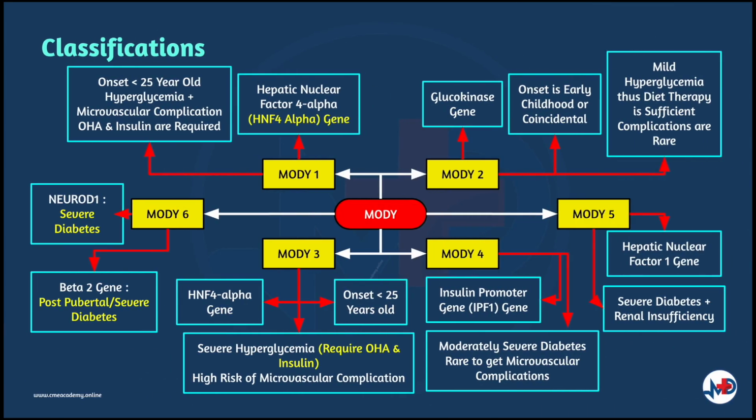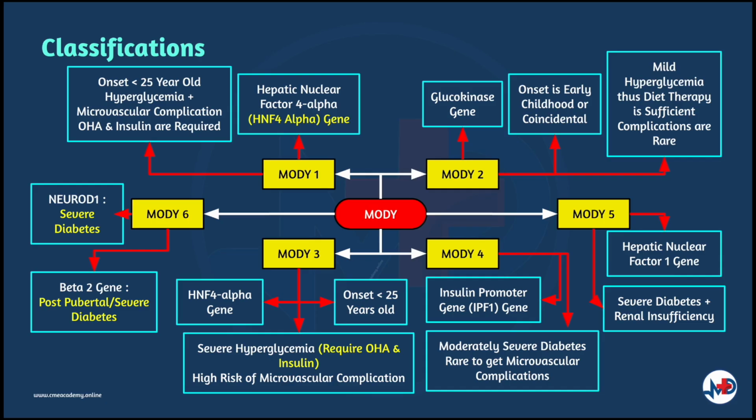Both MODY and LADA can be classified into subgroups. MODY is classified into 6 subgroups depending on the transcription factor gene mutation. MODY 1 involves mutation in the hepatic nuclear factor 4 alpha gene. MODY 2, on the other hand, occurs when there is a mutation in the glucokinase gene with a likely onset during early childhood or coincidentally. The patient would experience mild hyperglycemia and diet therapy alone is sufficient. However, the complications are also rare.